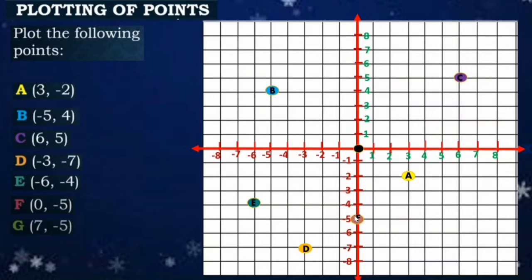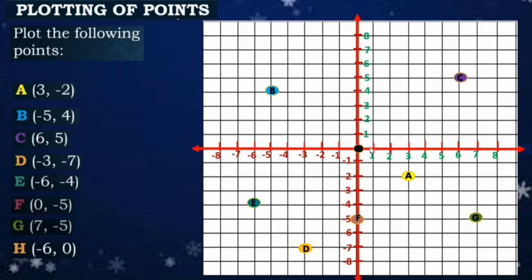Next, so our point G is 7, negative 5. So positive yung x-coordinate natin. So identify muna natin. So there, positive 7. Going down because our y-coordinate is negative 5. So draw a line. The point of intersection is the point G. Okay? Last one. We have negative 6, 0.